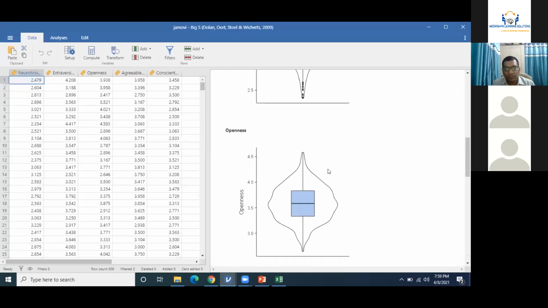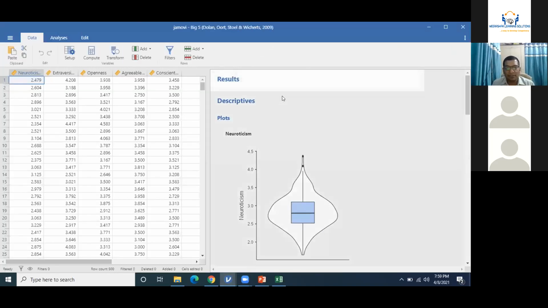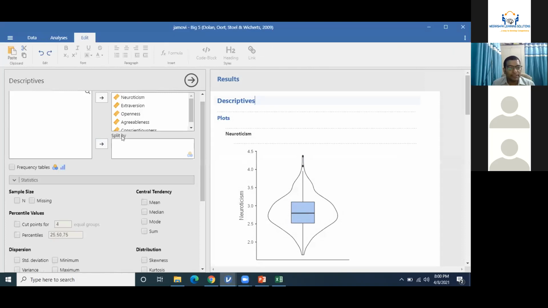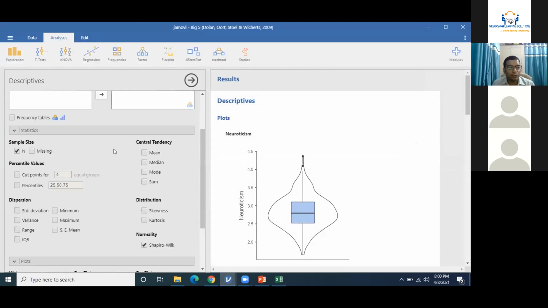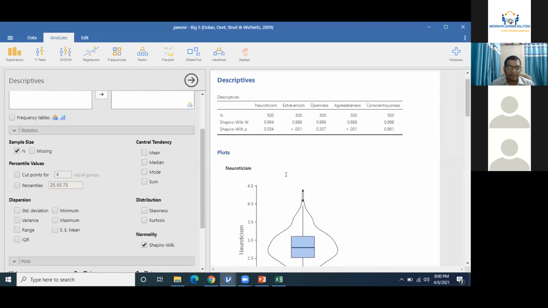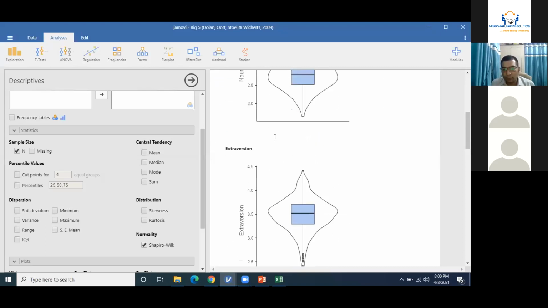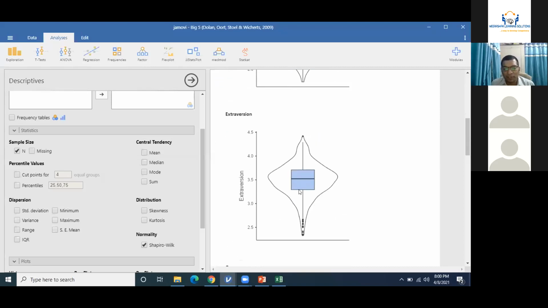Let me do the same analysis with another form of data, Shapiro-Wilk along with N. Let us see whether this data is normal. No, even this data is not normal, but openness is normal. Neuroticism is normal. Conscientiousness is normal, whereas two variables are not normal.